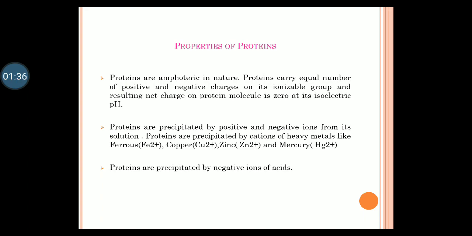Proteins are precipitated by many positive and negative ions of the solution. They are mostly precipitated by the cations of heavy metals like iron, copper, zinc and mercury. They are also precipitated by the negative ions of acids.